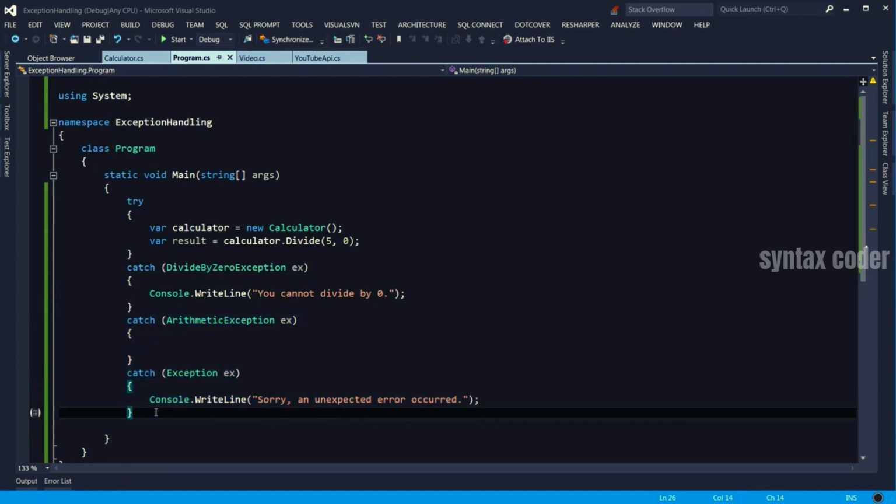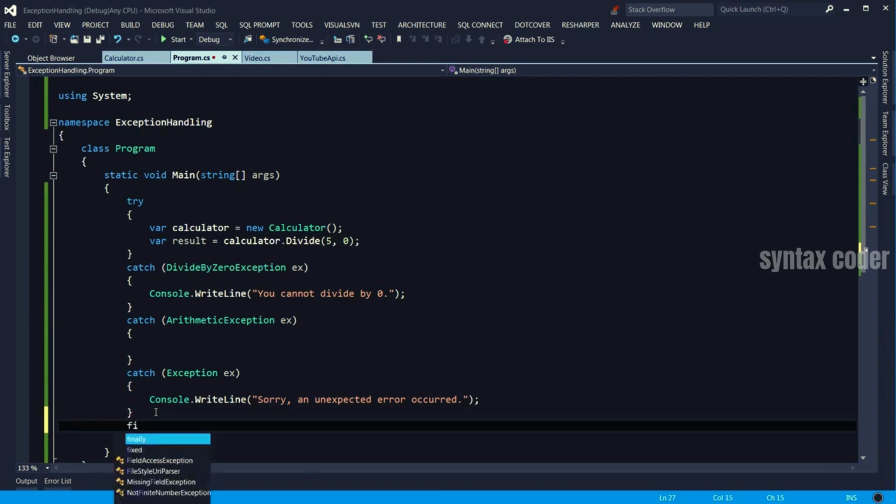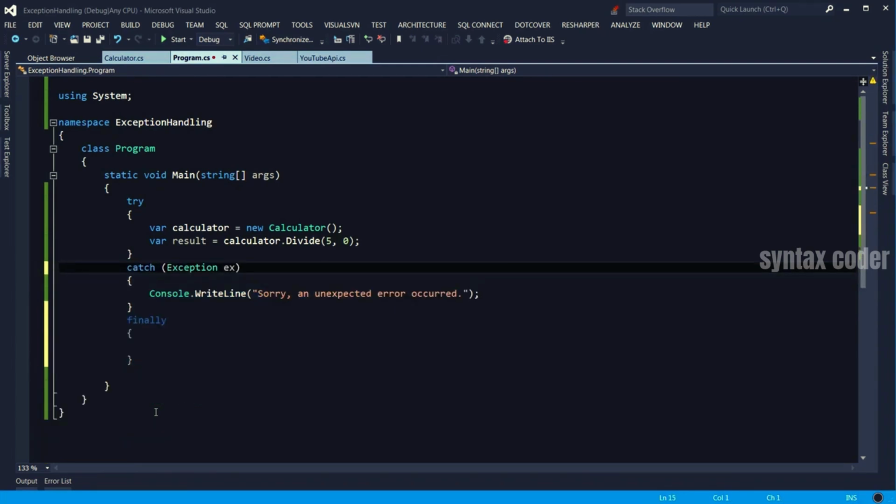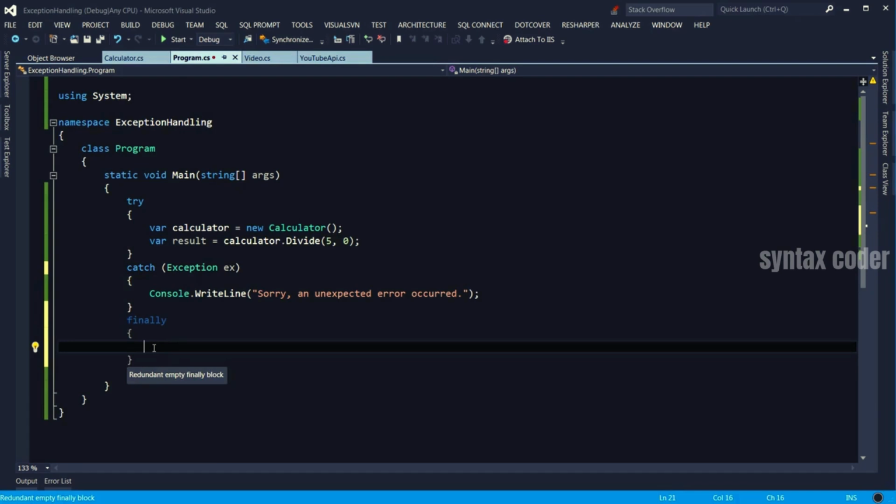In C# we also have a finally block, which looks like this. Let me clean up some code here. Let's get rid of these. Okay. So why do we need finally block? In .NET, we have classes that access unmanaged resources. What do I mean by unmanaged resources? That is, resources that are not managed by CLR. So there is no garbage collection applied to them. Examples are file handles, database connections, network connections, graphic handles. And in situations like that, we need to manually do the cleanup.